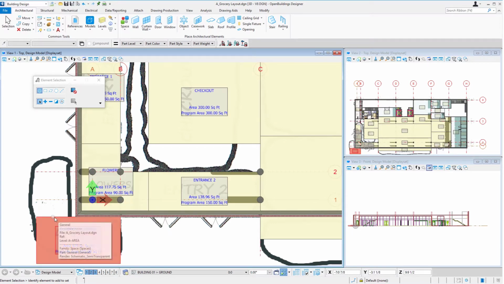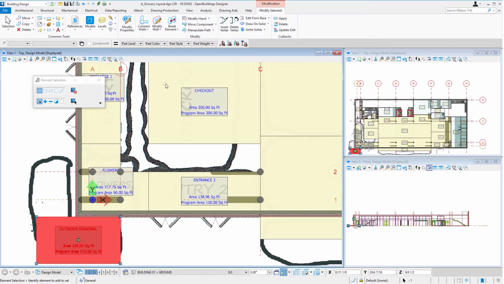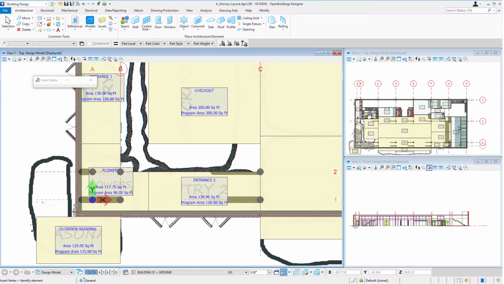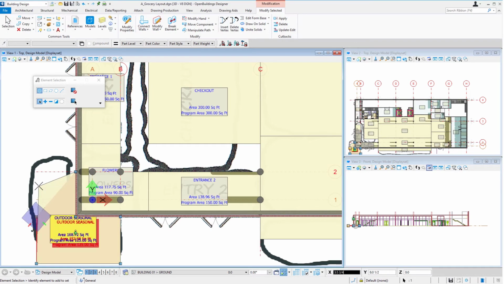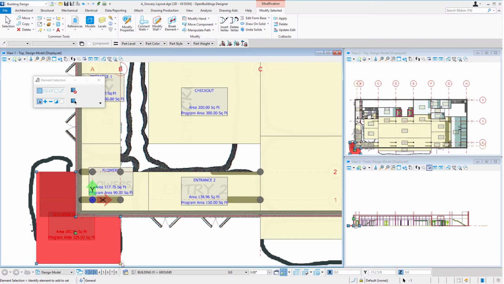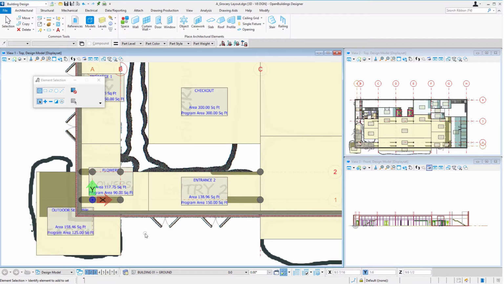So for instance, if I wanted to wrap this outdoor seasonal area around the corner here, I could use my insert vertex tool, insert a vertex there, perhaps another one here, and make whatever adjustments I needed.